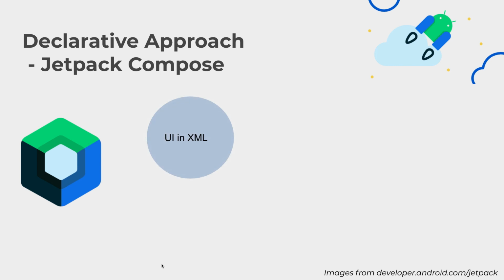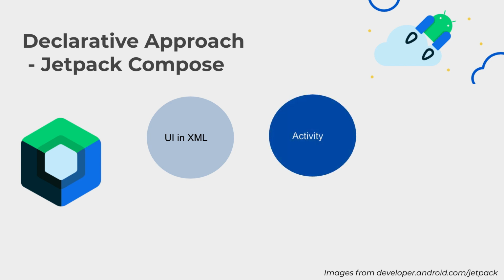So if you're familiar with the imperative way of creating Android applications, this will be very, very familiar to you. In traditional Android development, to create user interfaces, we use XML, right? And then we connect the XML to get the actions, right? Using an activity, Java class or Kotlin as well, right? And of course, that's the only way we are actually able to create that application, so that the user can start interacting with your application. The activity has the logic, and the user interface comes from an XML file.